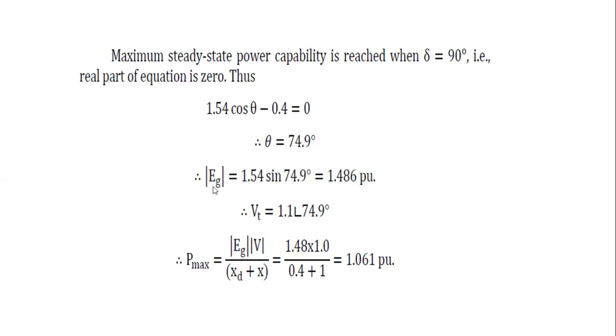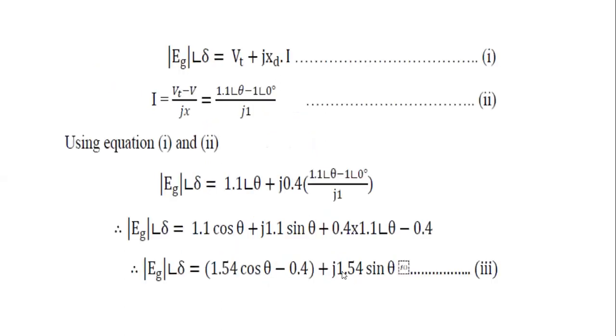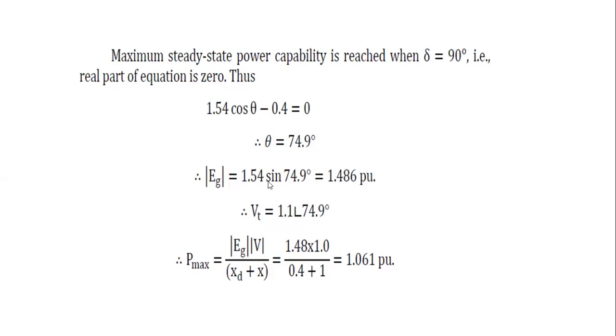Then we substitute Eg is equal to, considering only the sine value, 1.54 sine of theta. The theta value is 74.9 degrees, and we easily obtain the Eg value, that is 1.486. Then we calculate the terminal voltage Vt, which is 1.1 at an angle of 74.9 degrees.